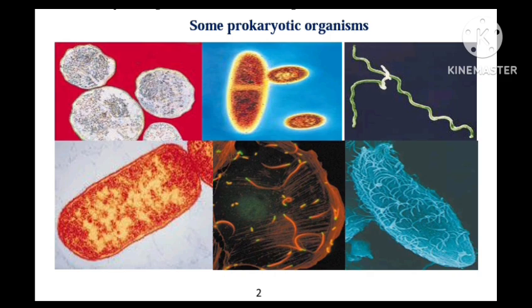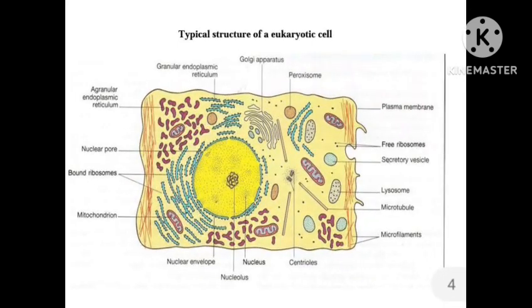Then we see about the eukaryotes. They have a very complex structure and function. They possess a well-defined nucleus; eu means true, karyon means nucleus, so a true nucleus. A cell with a well-developed, membrane-bound nuclear system is known as a eukaryotic cell. Our body, most well-developed organisms, and plants have eukaryotic cells.